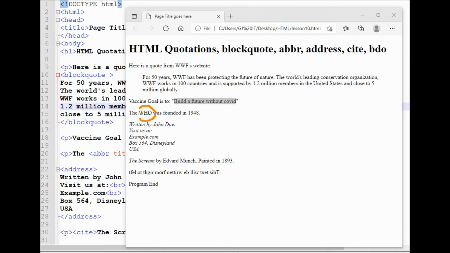This WHO, you can see, this is basically abbreviation. So when I am hovering a mouse over here, World Health Organization, this tooltip is appearing there.